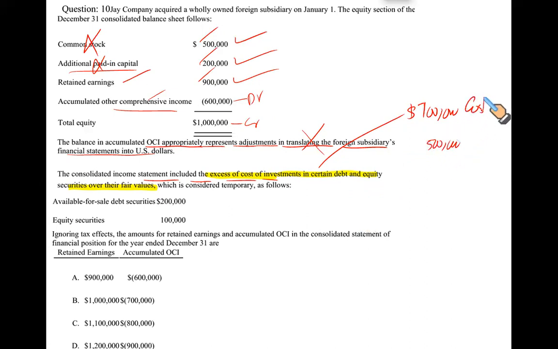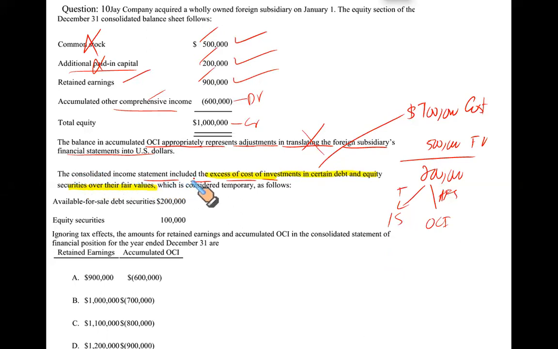This difference represents a loss. Now listen to me very carefully. If this is a trading security, this $200,000 goes to the income statement. If it's an available for sale security, this loss goes to other comprehensive income. And if it's a held to maturity security, we do nothing.